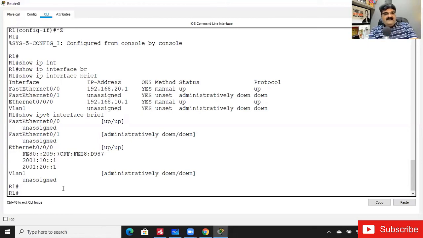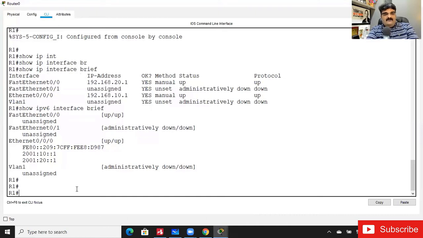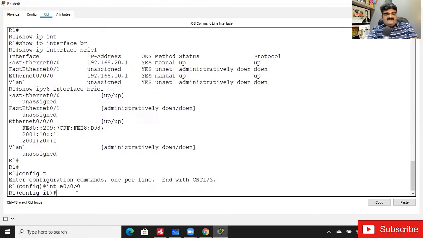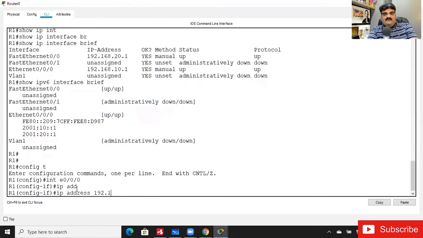So let me try this. We have this Ethernet 0/0, and it has an IP address 10.1. Now what will happen in the case of IP version 4? So I'm going to interface Ethernet 0/0/0, and then ip address 192.168.100.1 255.255.255.0.